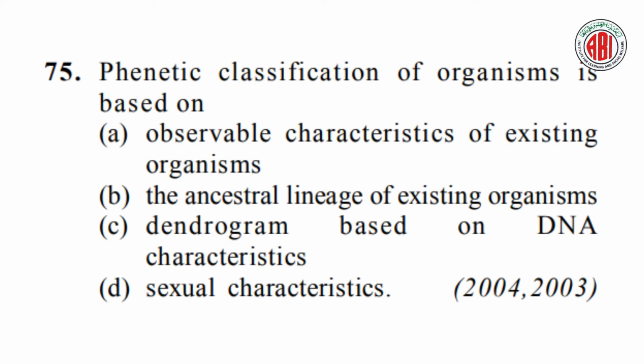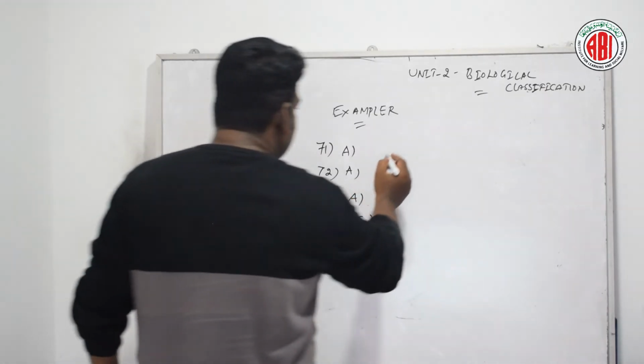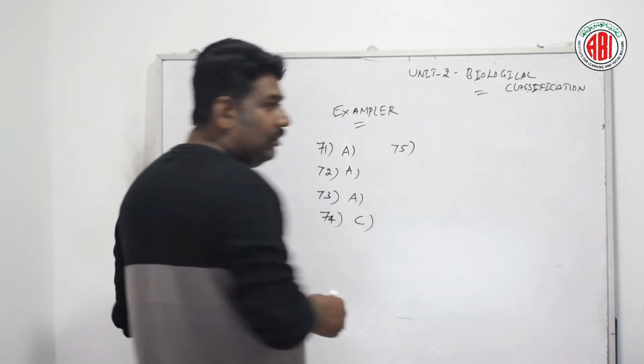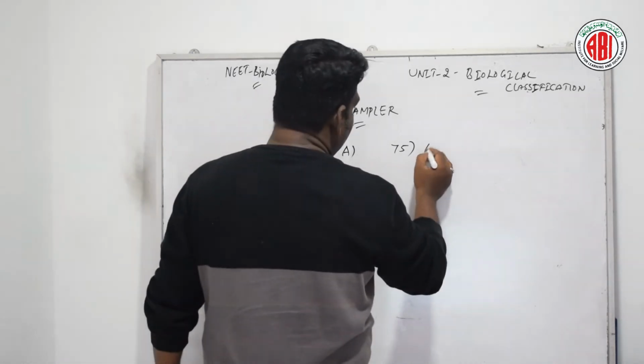Now look at this question, guys. Question number 75. Phenetic classification of organisms is based on, here are 4 different options given: observable characteristic features of existing organisms, the ancestral lineage of existing organisms, a dendrogram based on DNA characteristics, and sexual characteristic features. So based on this, let us see the right answer. According to question number 75, the right answer is option A.